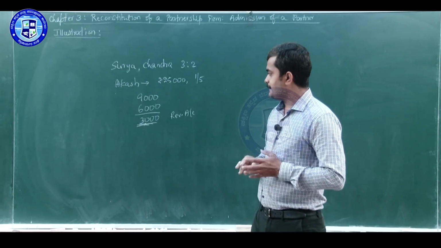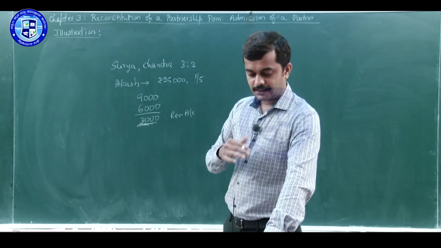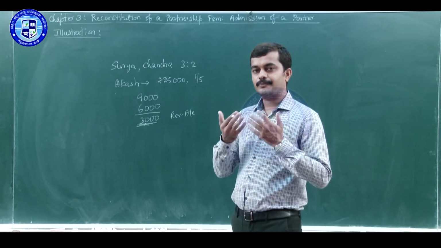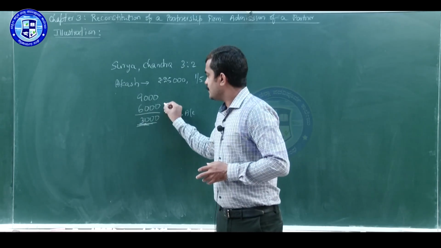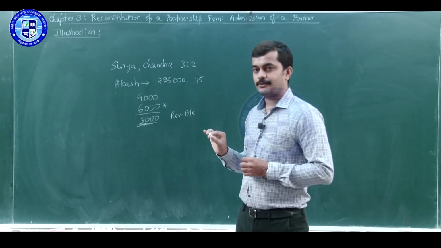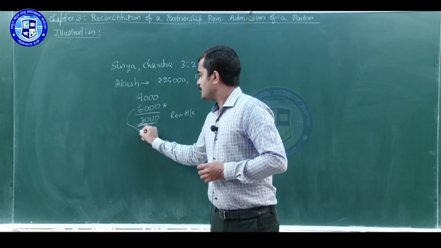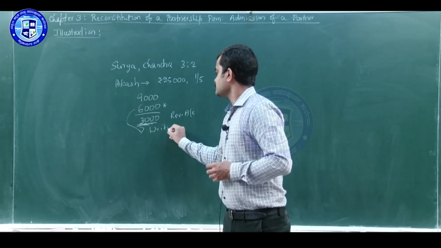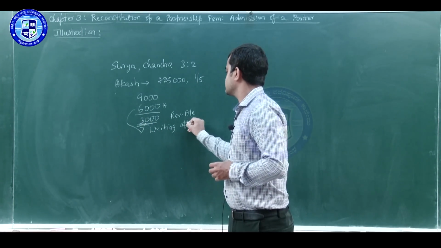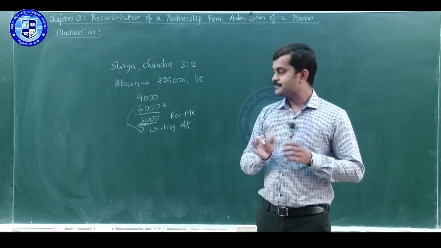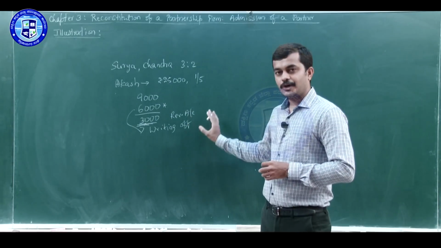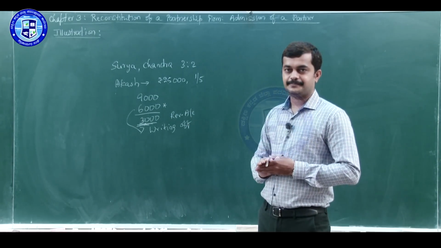And later, after preparing the revaluation account, when we prepare the capital accounts of partners, now the goodwill value will be 6,000. We will be writing off this goodwill, so that as per Accounting Standard 26, goodwill is not shown in the new balance sheet.